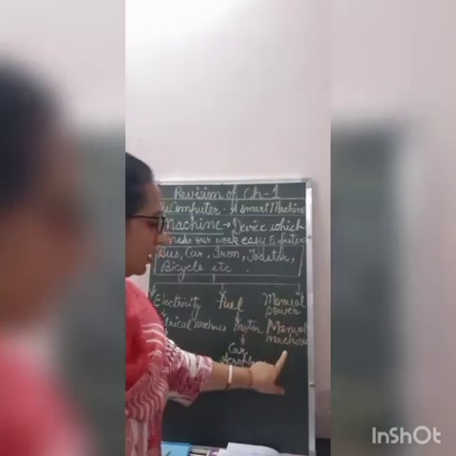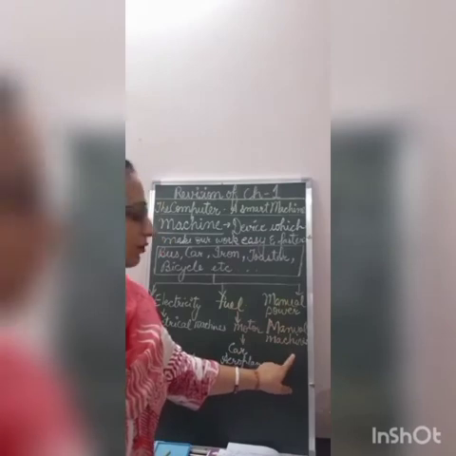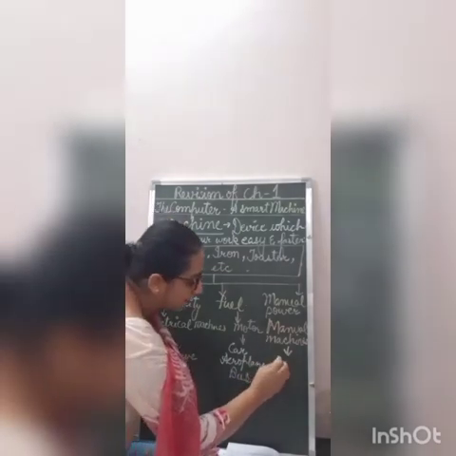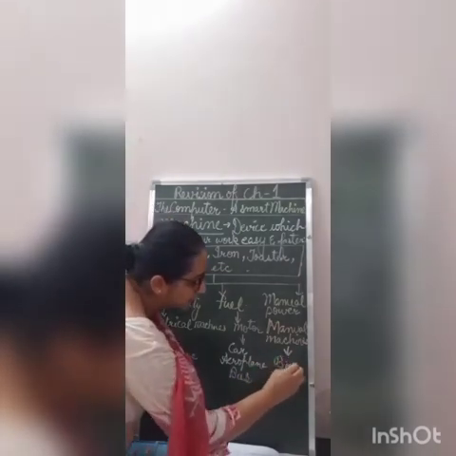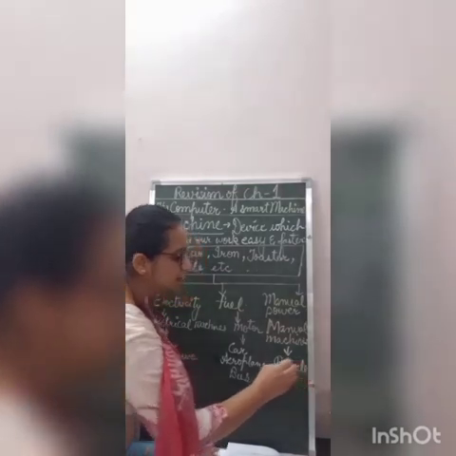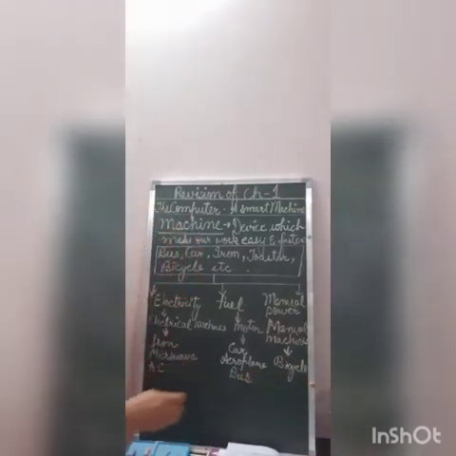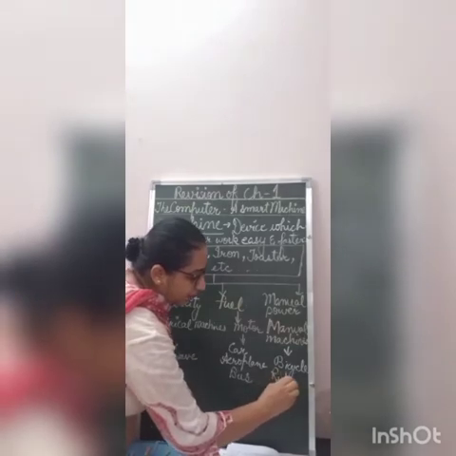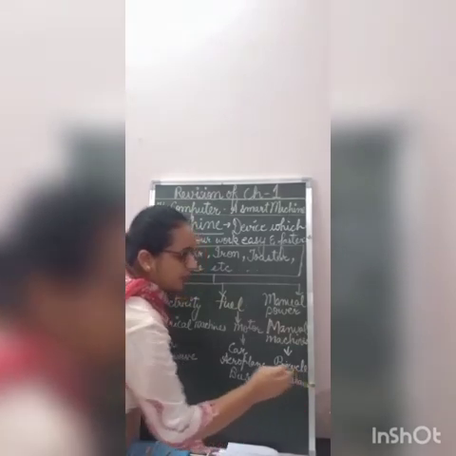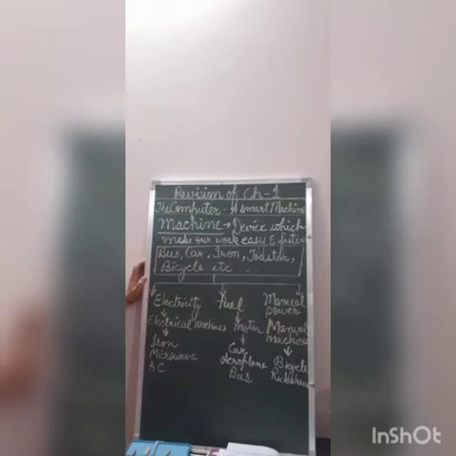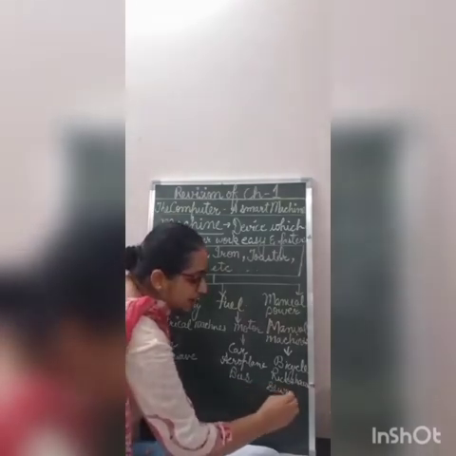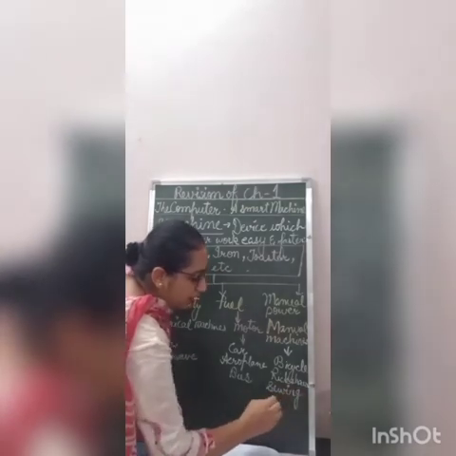And name 3 examples that work with manual power, that are bicycle, rickshaw, or third one is sewing machine. जिससे मम्मा कपड़े सिलते हैं, that is called the sewing machine.